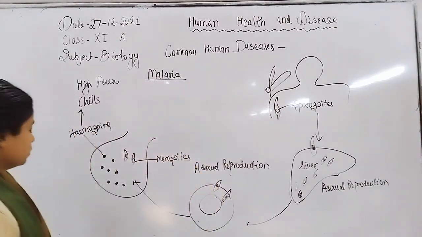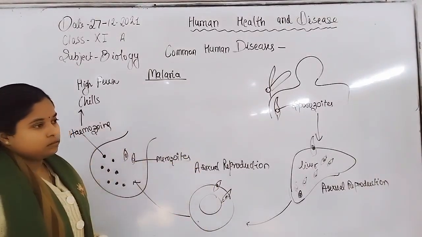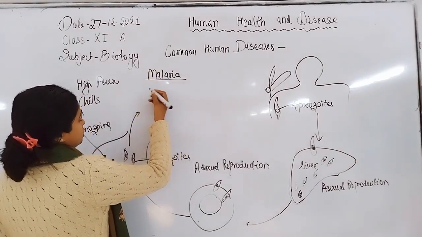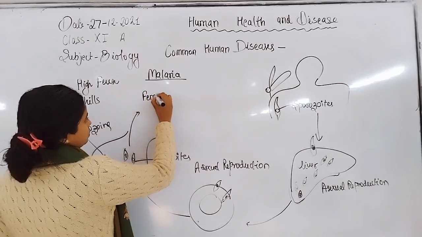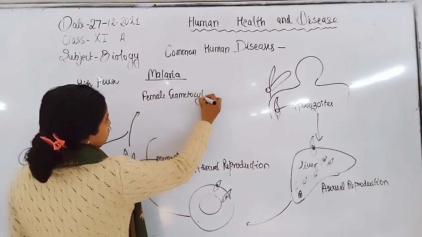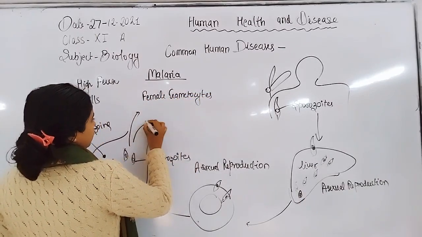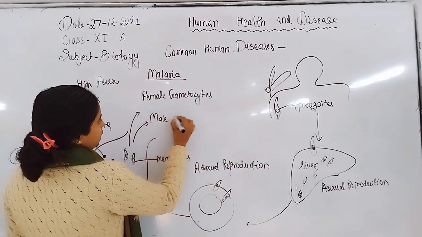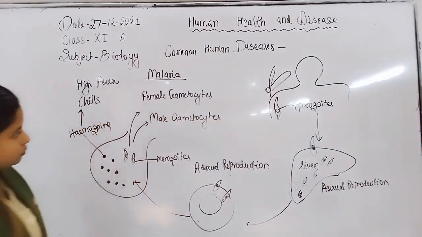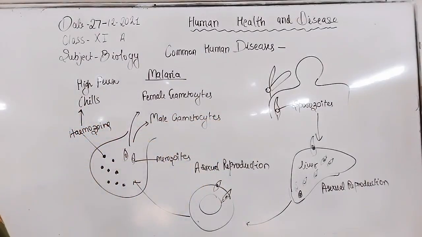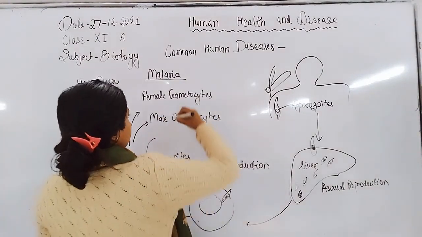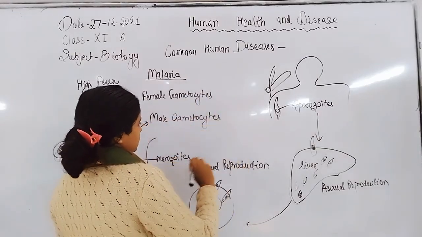Now, some of the merozoites again infect RBCs, and others convert into male and female gametocytes. Male and female gametocytes are present beneath the skin.